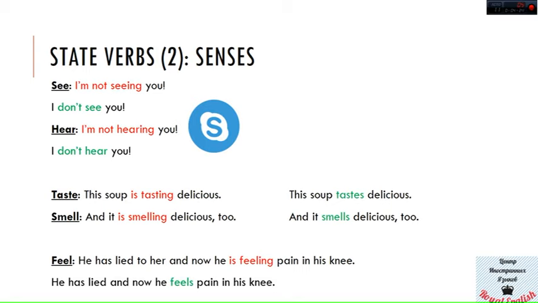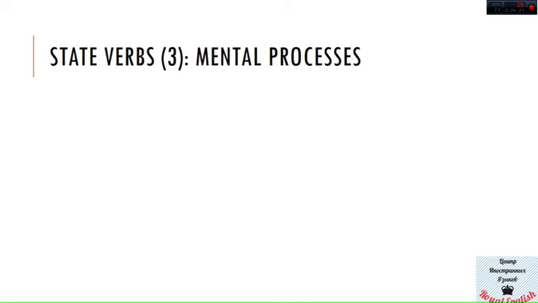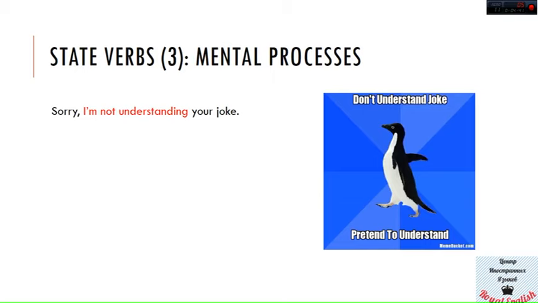Let us go to the next category of state verbs, that is, verbs used for describing mental processes. And my favorite example here is, "Sorry, I'm not understanding your joke." Sorry, I'm not understanding you. The next picture first will give you advice how to use understand. It is always don't understand. So you would say, "I don't understand your joke," and how to behave in such a situation. Don't understand joke, pretend to understand.